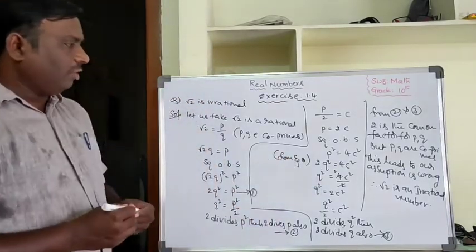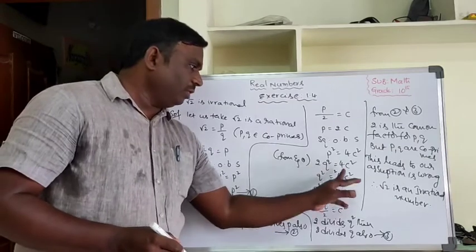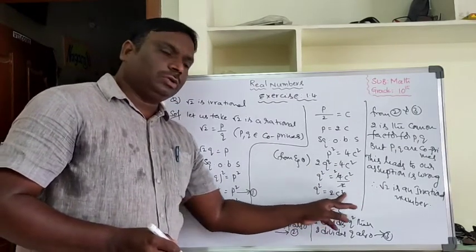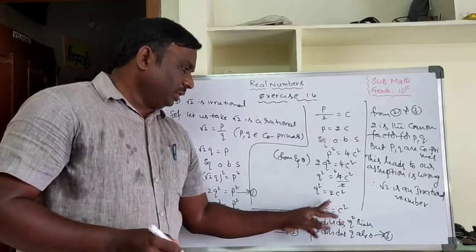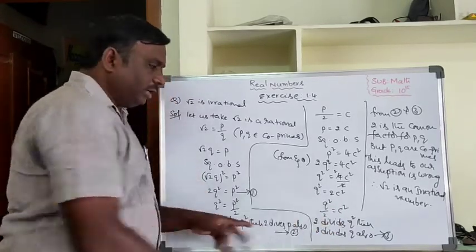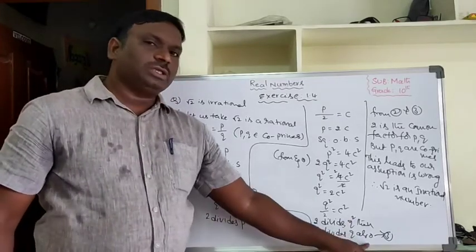So 2Q square equal to 4C square. Q square equal to 4C square by 2. 2 and 2 will cancel. Q square equal to 2C square. Q square by 2 equal to C square. So P square by 2, Q square by 2. Then 2 divides Q square. Then 2 divides Q also.